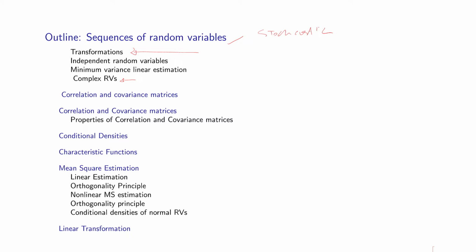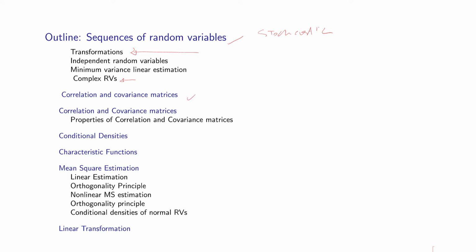And don't be scared, because complex random variables are not complex. A complex number is like two numbers together. We'll then work on correlation and covariance matrices of these random variables, because if you have a random vector, then we could define the mean of this vector, but also we could define covariance or correlation and matrix associated with that. So this is something that we'll look at then.